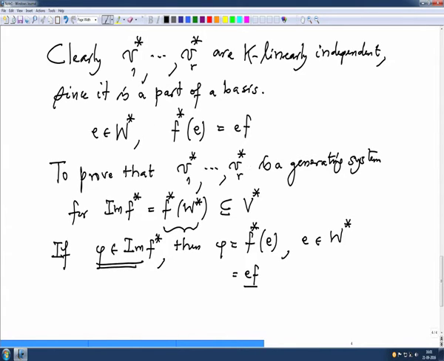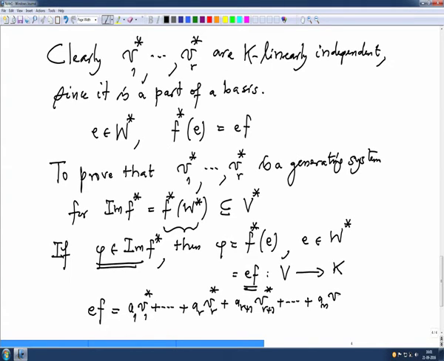But E composed with F is a linear form on V. So definitely, because V1 star, etc., Vn star is a basis of the dual space V star, it has a linear combination like this: A1 V1 star plus ... plus AR VR star plus AR plus 1 VR plus 1 star, etc.